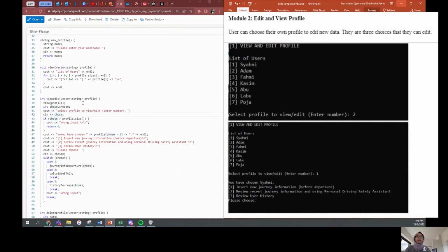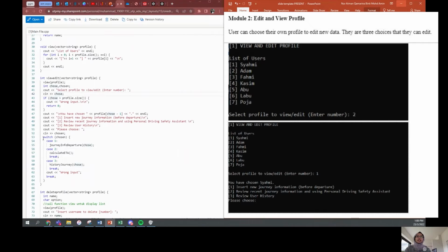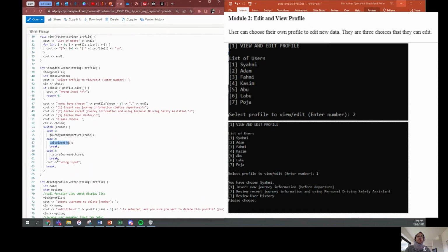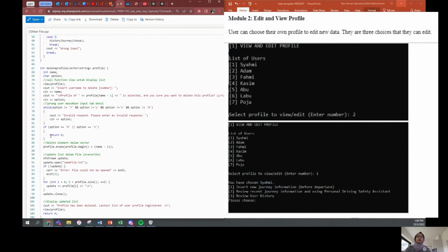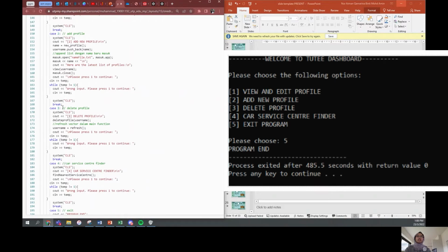Using the switch case again, just like here, if case 1 is chosen, then the journey info departure function will be called. If case 2, then the calculate ETA function will be called. And case 3, the history journey function will be called. All these respective functions will be called, and they will be explained later in the next module by my group mates.